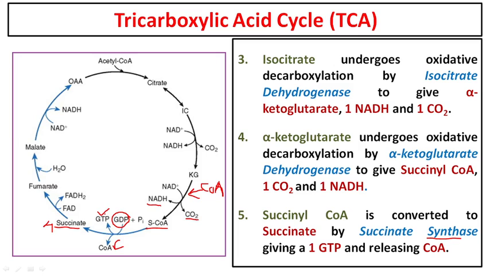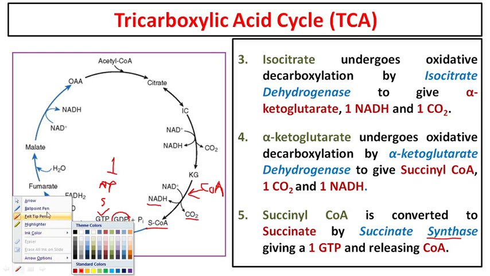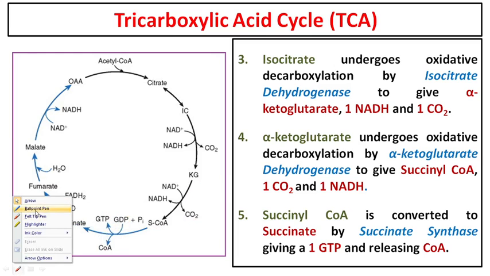Now, this GTP is equivalent to ATP. You can just consider it as ATP. So at this step, from succinyl-CoA to succinate, you are producing one molecule of ATP. This is again an example of substrate level phosphorylation. We had seen substrate level phosphorylation in the case of glycolysis. This is another example of substrate level phosphorylation. Clear? So till here, any problems?